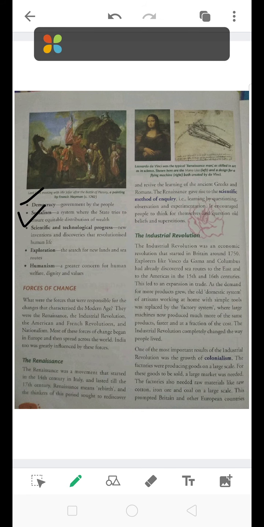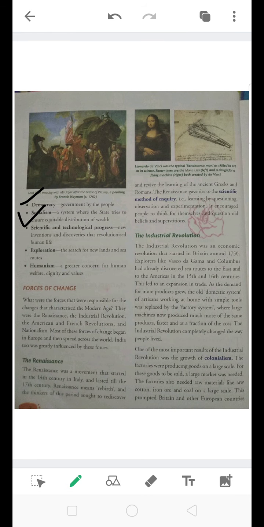Then we had scientific and technological progress. New innovations and discoveries at that time were revolutionizing human life. It enhanced the quality of life people were living with the use of technological progress. Then we studied exploration. Now the people were more into technology, so they started research work and the search for new lands and sea routes. Then we studied humanism, where we saw a great concern for human welfare, dignity and values. So these were some of the features of the modern age which led the modern age to change drastically into a greater one.